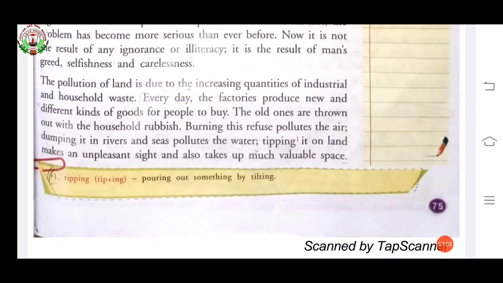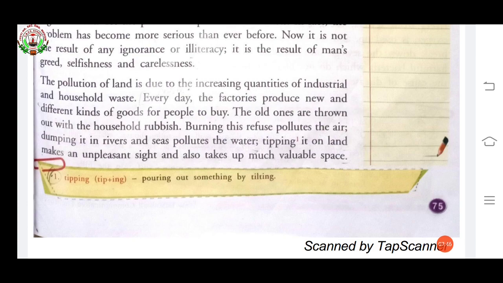Now, the pollution of land is due to the increasing quantities of industrial and household waste. Every day, the factories produce new and different kinds of goods for people to buy. The old ones are thrown out with the household rubbish. Burning the refuse pollutes the air. Dumping it in rivers and seas pollutes the water. Tipping it on land makes an unpleasant sight and also takes up much valuable space.